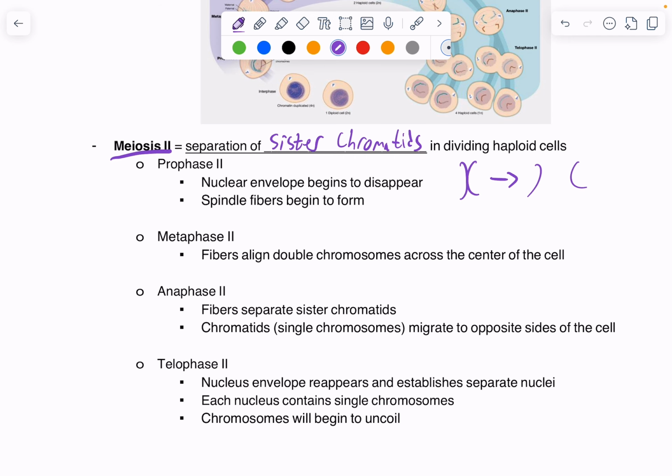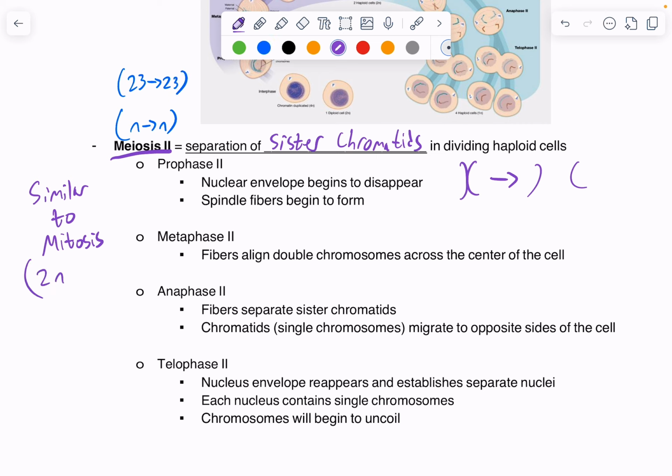Meiosis 2, important to note, is similar to mitosis, because we saw mitosis is just a splitting or separating of sister chromatids. Mitosis does the same thing. I guess we could say a difference between mitosis and meiosis 2 is that meiosis 2 is going from N to N. So in this case, it's going from 23 chromosomes to 23 chromosomes.